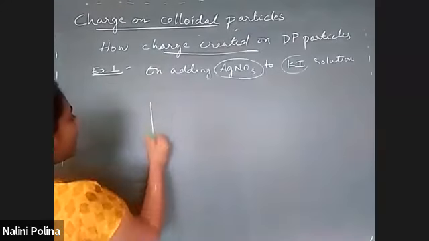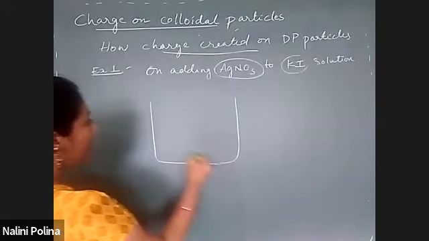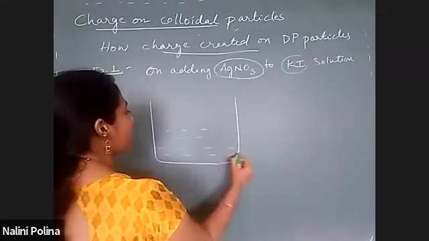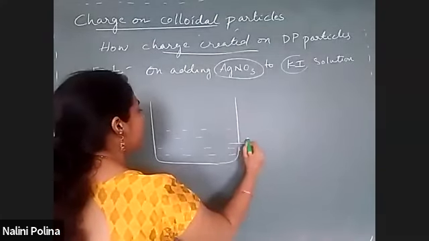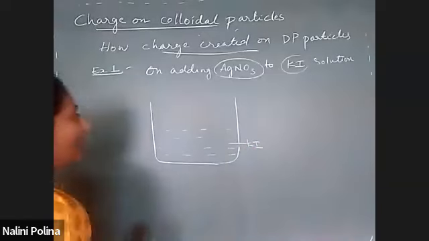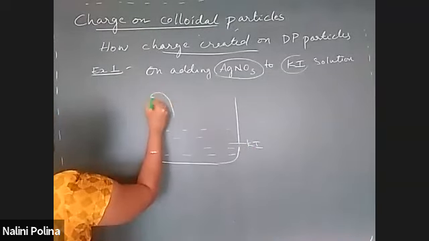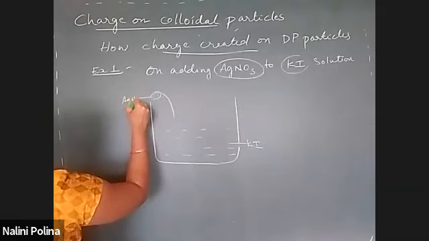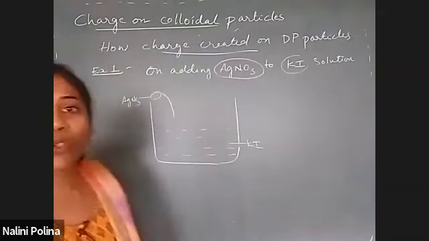That means in a beaker, I have a KI solution, and to this, maybe one spoonful of AgNO3 I am adding.